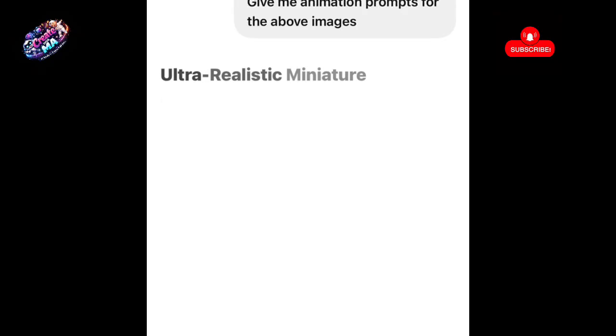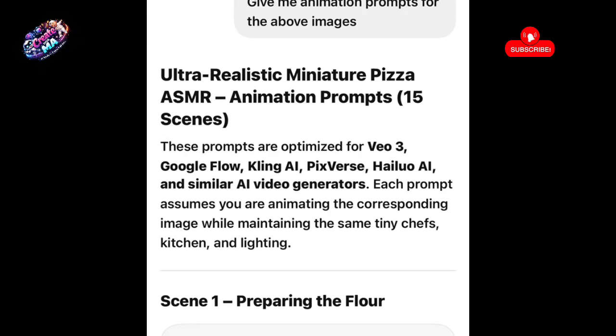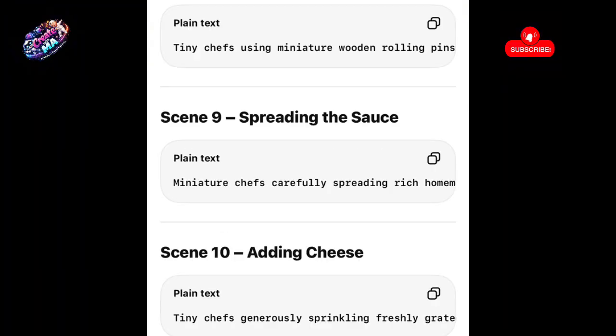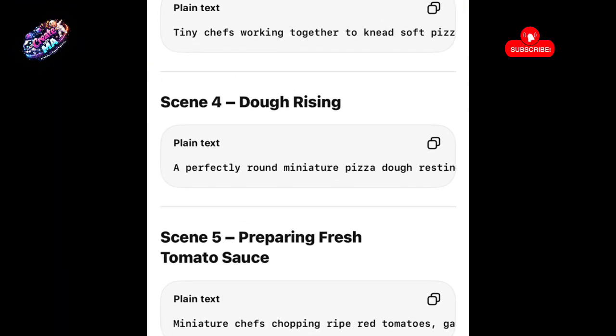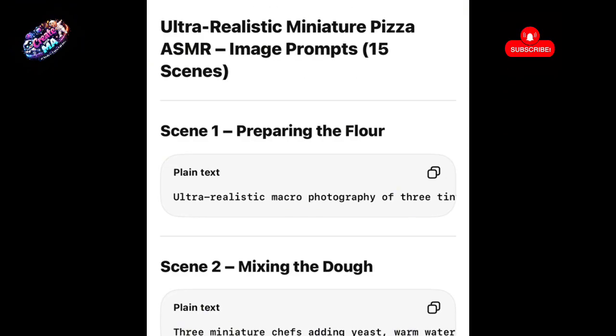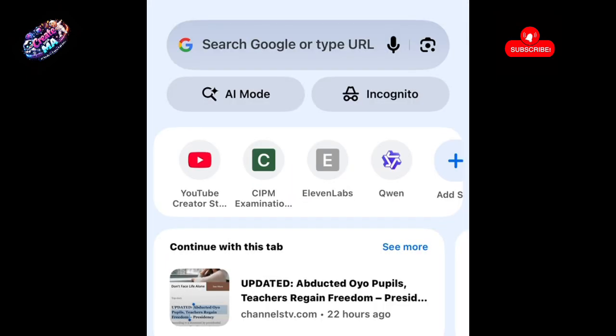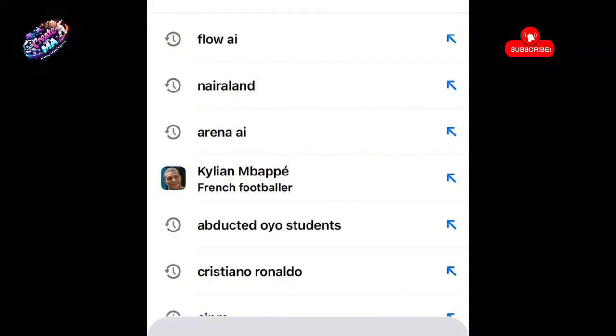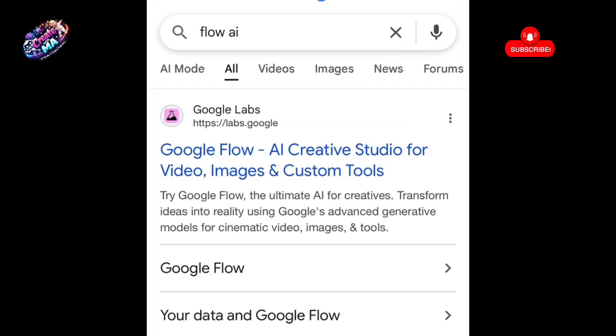So this is what it looks like. Gave me an ultra realistic me and with the actual. Now this is what it looks like. Yes, so it has given me my animation prompt. The next thing, we're going to go to our browser. We are going to be using our Flow AI to generate our image.